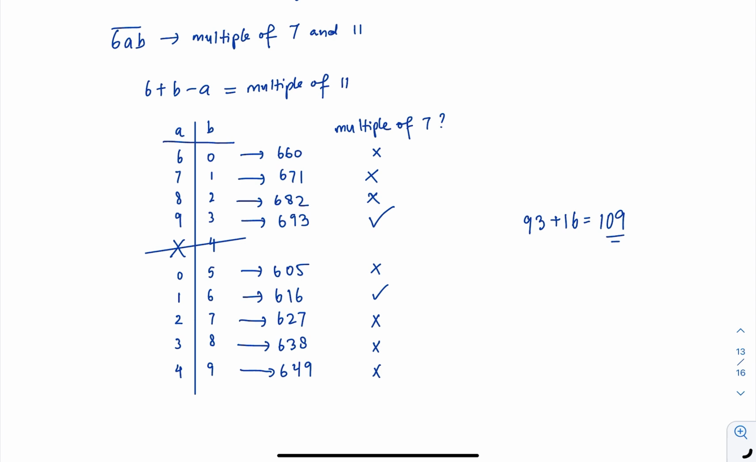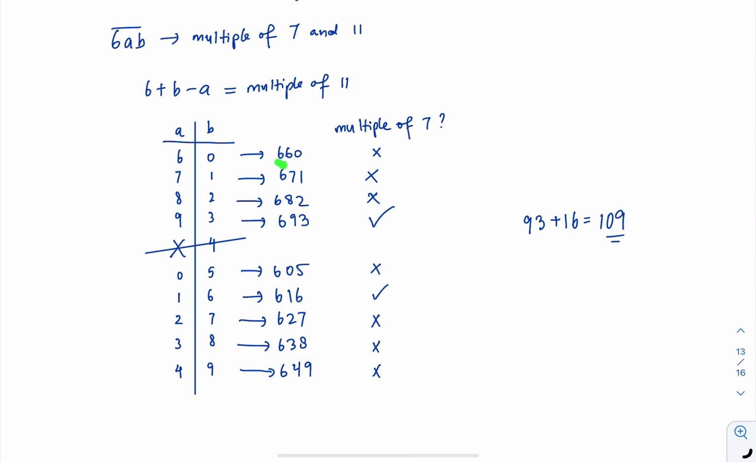6 plus b minus a is a multiple of 11. Means you can have a few choices. You can have a equals 6, then b is 0. So when b is 1, a will be 7, b is 2, a will be 8, and so on and so forth. We list all the possibilities.